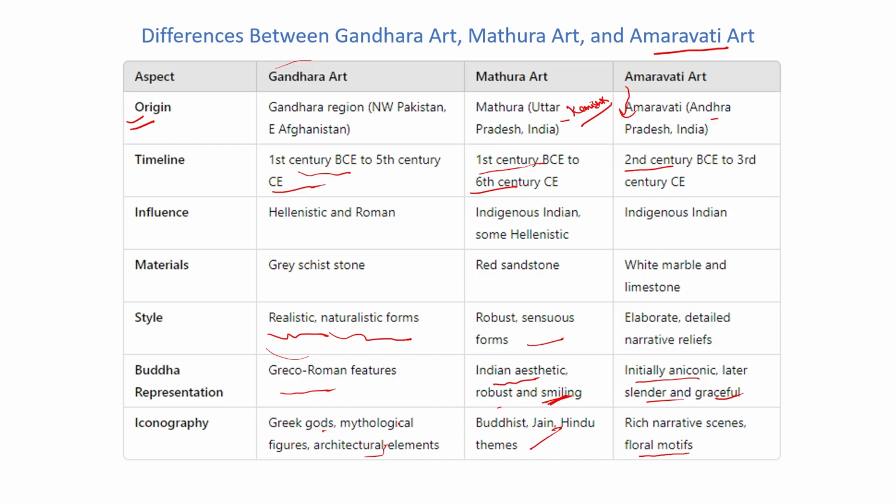And what is the major difference between Gandhar, Mathura, and Amravati art? First difference: Gandhar art started during the Kushans, Mathura also during the Kushan Kanishk, and Amravati during the time of the Satavahanas. Grey stone is used in Gandhar art, red sandstone in Mathura art, and white marble in Amravati art. Clear? Here is a realistic and naturalistic form of the Buddha. In Mathura art, a sensuous form of Buddha, and in Amravati art, a 3D form of the Buddha.